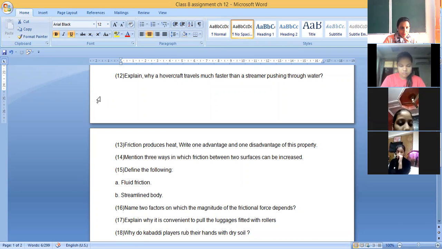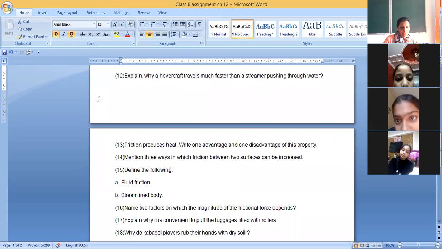Making the surface rough. When the surface is rough. But you need to tell 3 ways. Okay, one is okay. How can we make the surface rough? Give the examples. Soles of the shoes, tires of the vehicles, they are treaded. We need that there should be a proper grip.